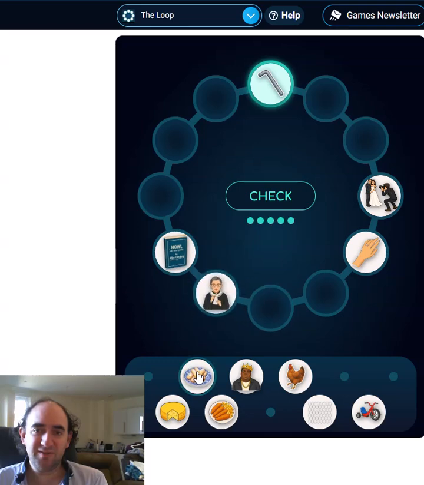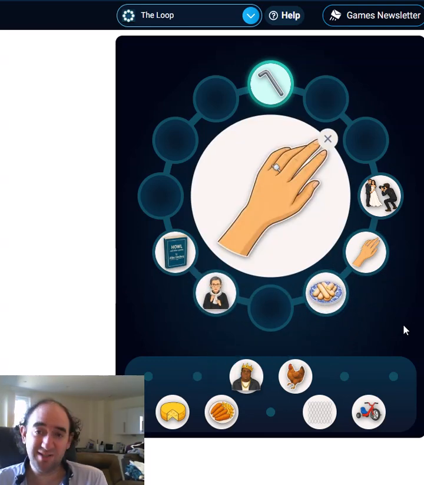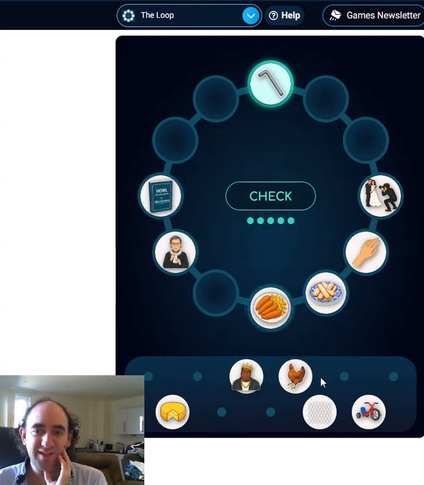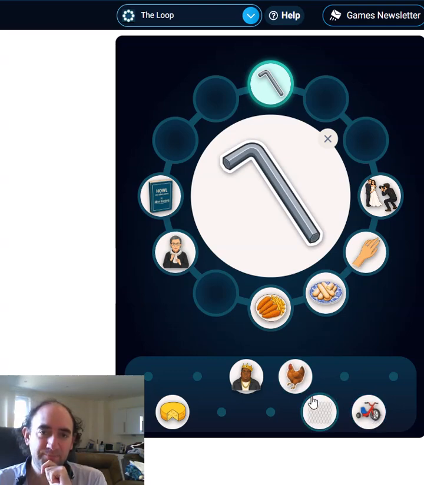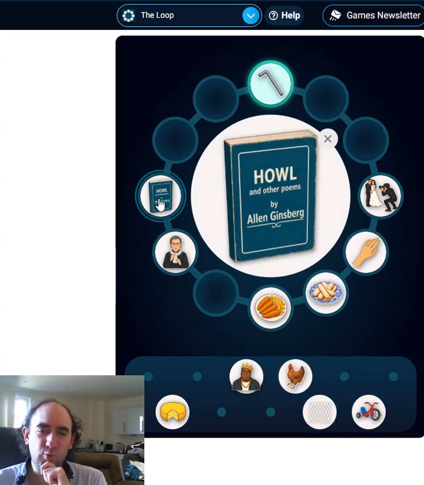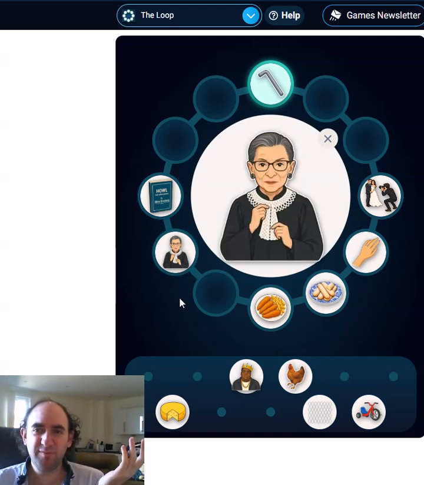So, let's go back to this. I think maybe that is ladies' fingers and that is ladies' fingers. That would work. Then we'll put the fish fingers there in case it is fish fingers. I've got no idea how any of this connects to an Allen key though. Maybe it's not even an Allen key. But if it's a wrench, I mean, it's not a wrench, but if it's something else like that, I don't know how that's helping. Howl and other poems. How does Howl link to anything? How does Ruth Bader Ginsburg link to anything else? Absolutely no idea.